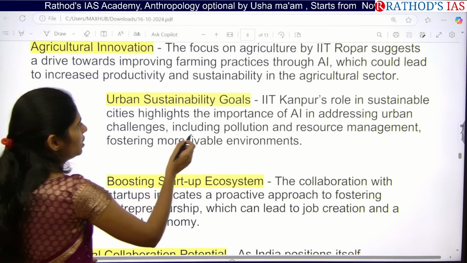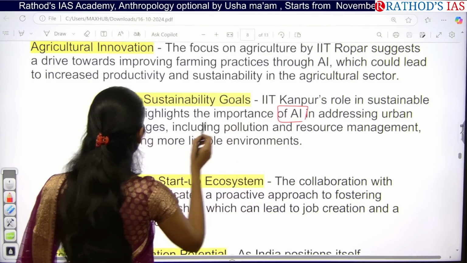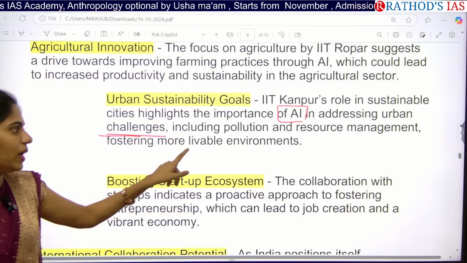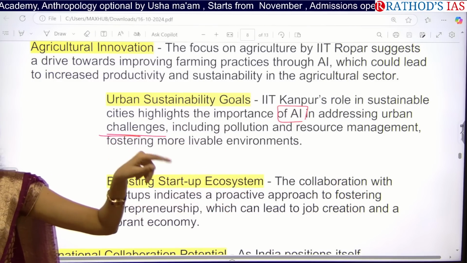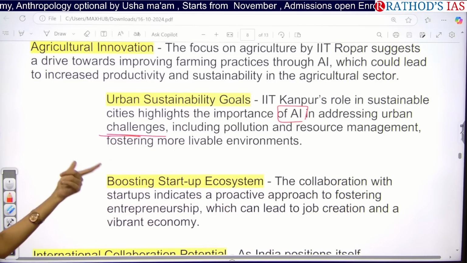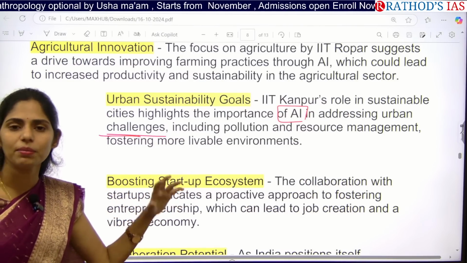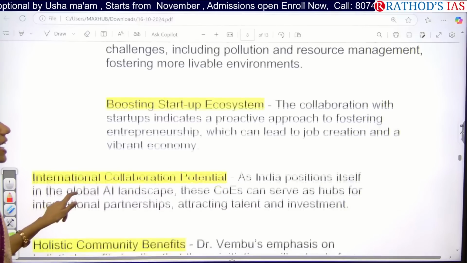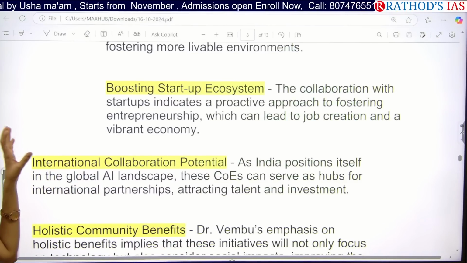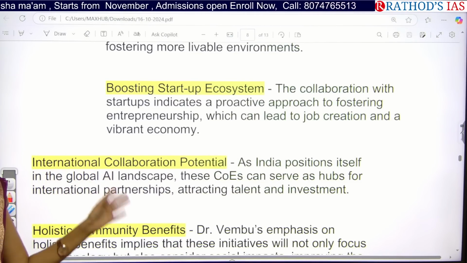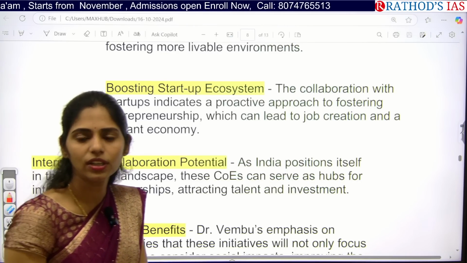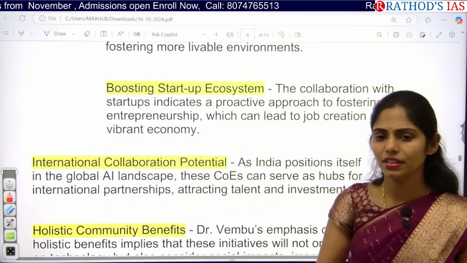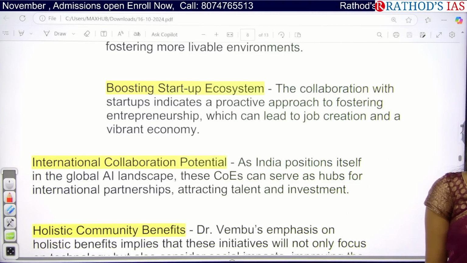So we are focusing especially on using AI in addressing challenges of urban areas. As you said, some challenges are pollution, resource management, and planning, and how we can increase the livable environment in these urban areas. And we can also boost our startup ecosystems, like focusing on entrepreneurship, and whenever we are giving projects to the local industries, that will also create jobs, employment opportunities can be increased, and again the local economy can be boosted.